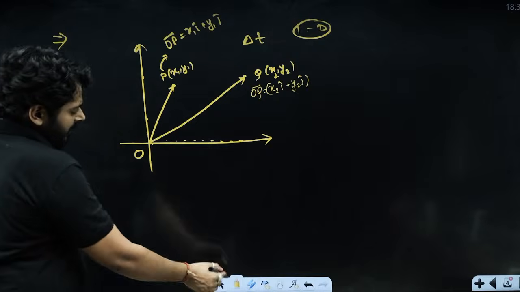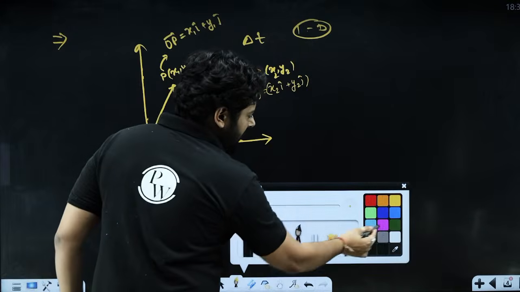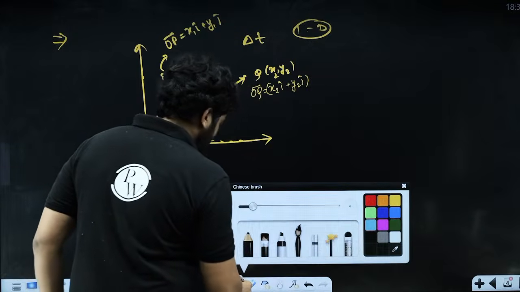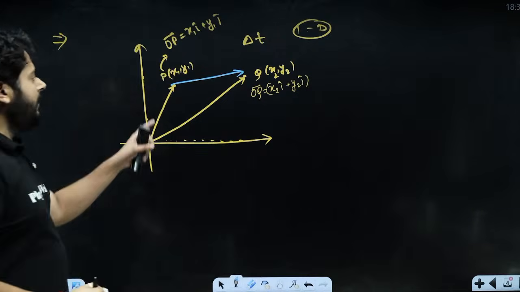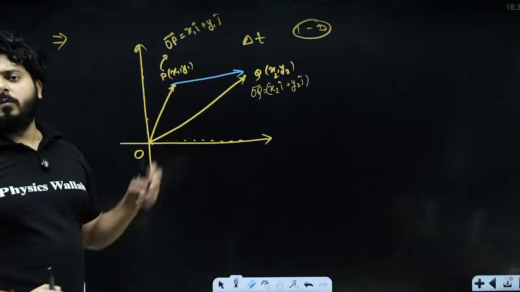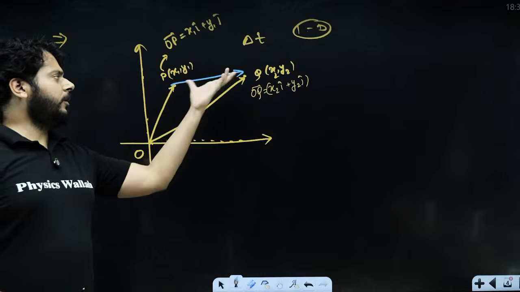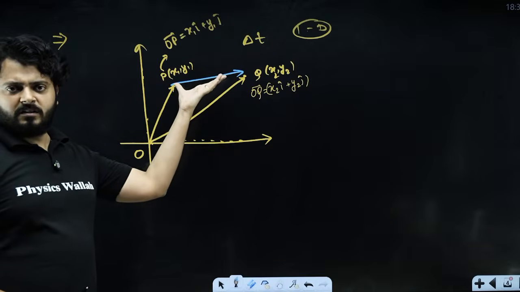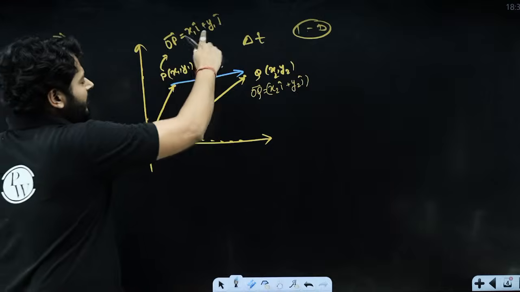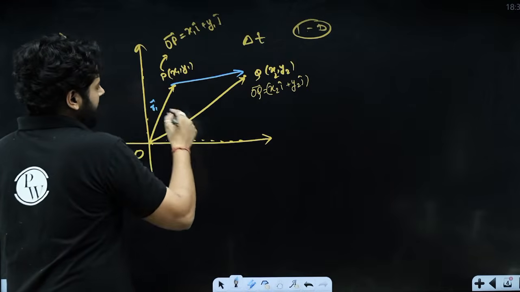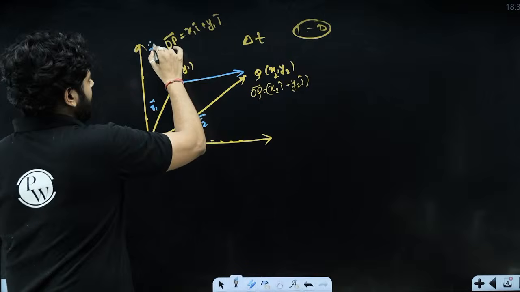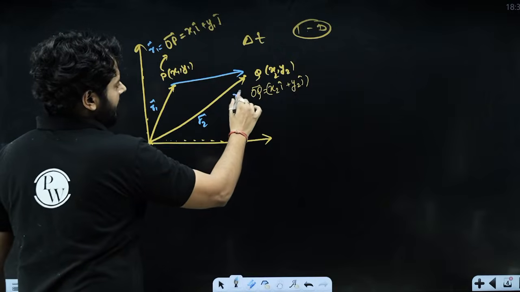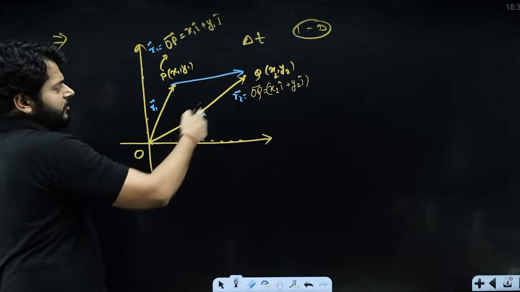The displacement vector, when I talk about the displacement vector, will be represented by this particular arrow. So you see that basically you are moving from P to Q. This is the displacement you are traveling. OP vector, or you can call it R1 vector, and OQ vector, or you can call it R2 vector. This is R1 vector and this is R2 vector, the position vector of point 1 and position vector of point 2.